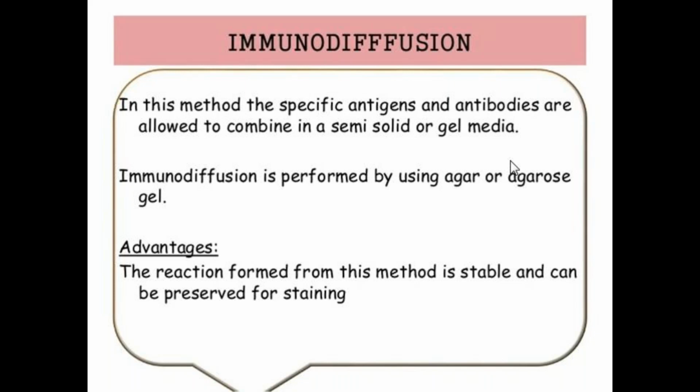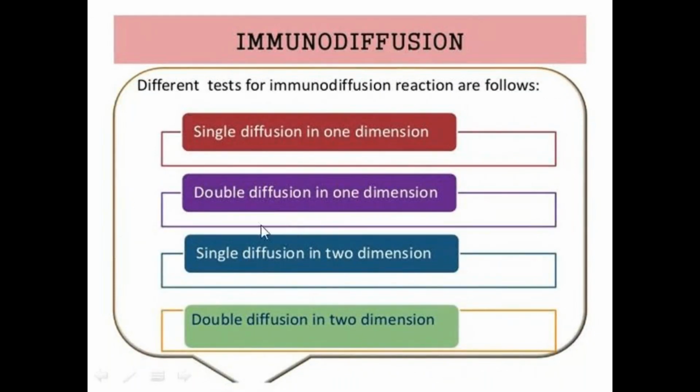This immunodiffusion is again of different types, and different tests for immunodiffusion reactions are present: single diffusion in one dimension, double diffusion in one dimension, single diffusion in two dimensions, and double diffusion in two dimensions.